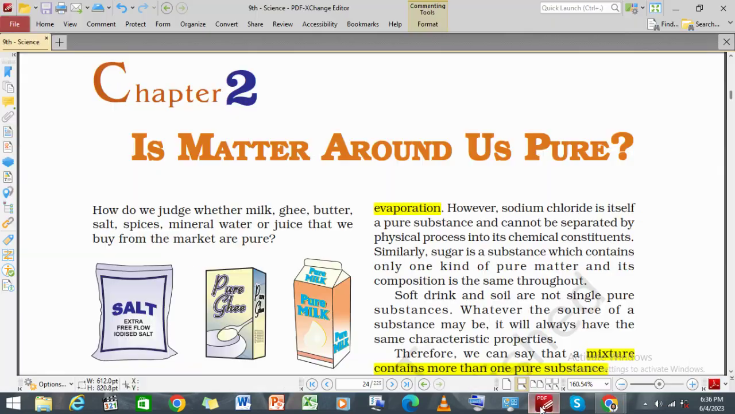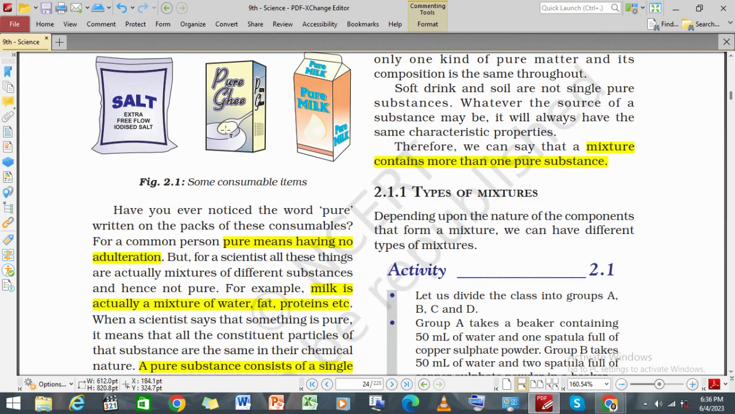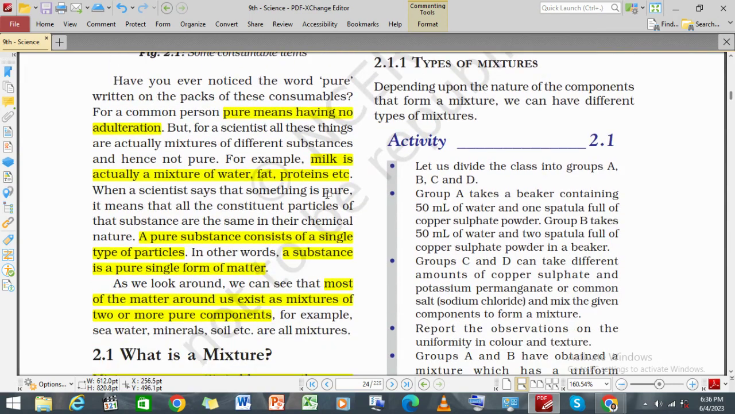So, hello everyone. Today we will do chapter 2 of ninth class of NCERT. Alright, is matter around us pure? Now, what exactly do we mean by pure? Pure is something which is without adulteration.